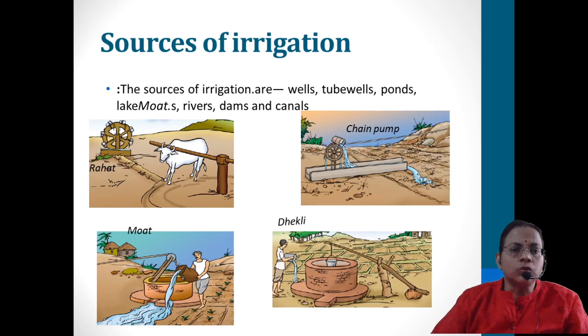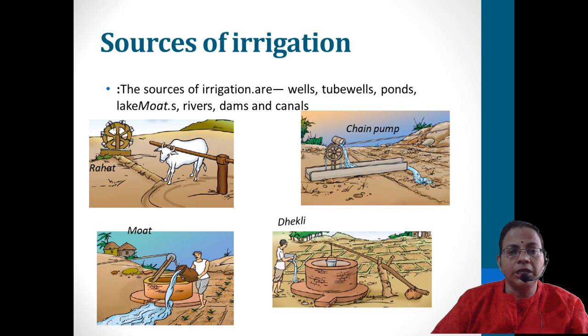Normally the sources of water are river, dam, canal, pond, etc. From there the water has to be taken to the mainland. So how can we take the water from the sources of water? There are different types: Rahat, chain pump, Dekli, Moet. And for all these figures they can ask match the following.